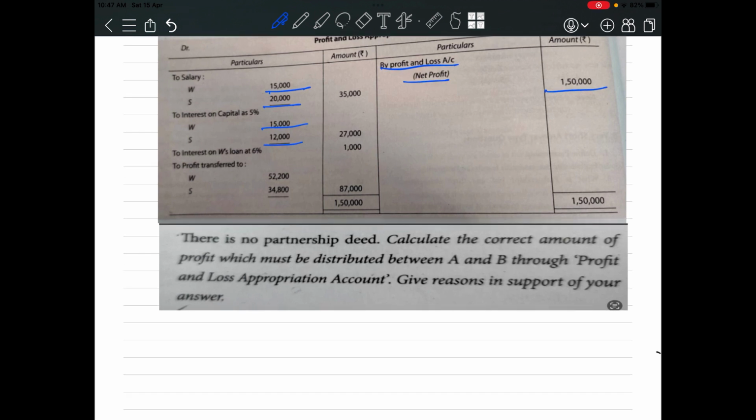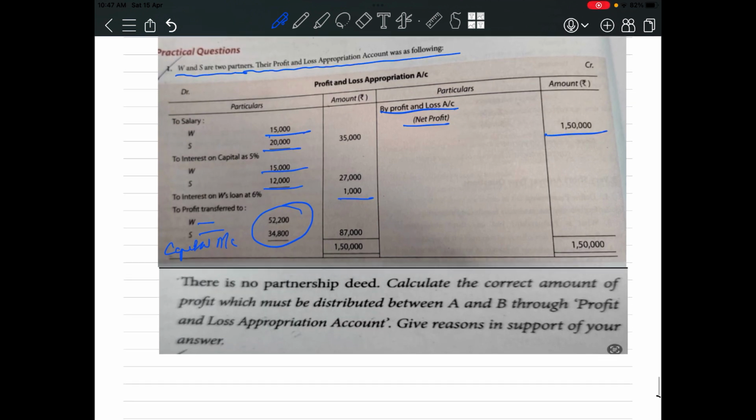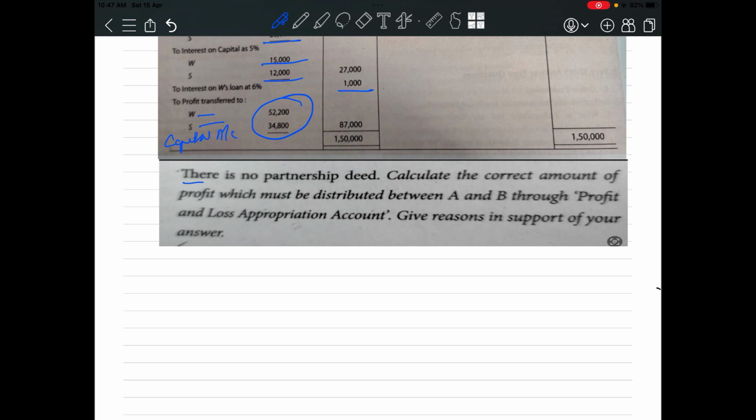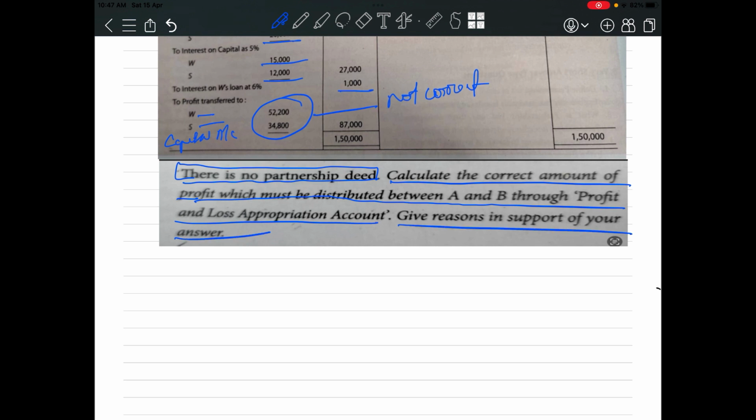Interest on W's loan at 6% has been given to W. Now the leftover profit has been transferred to W and S. This is basically their capital account. And they have closed the P&L appropriation account. Now see what the question is saying. There is no partnership deed. This is important. Calculate the correct amount of profits, which means this profit is not correct, which must be distributed between W and S through profit and loss appropriation account. Give reason in support of your answer.